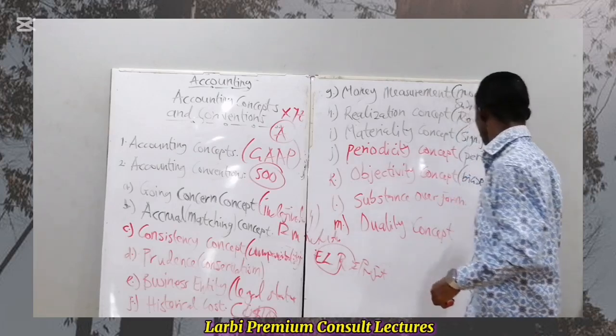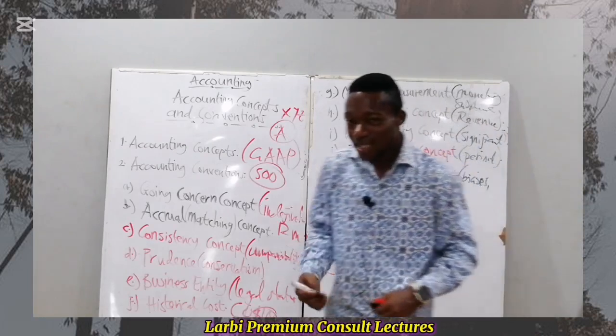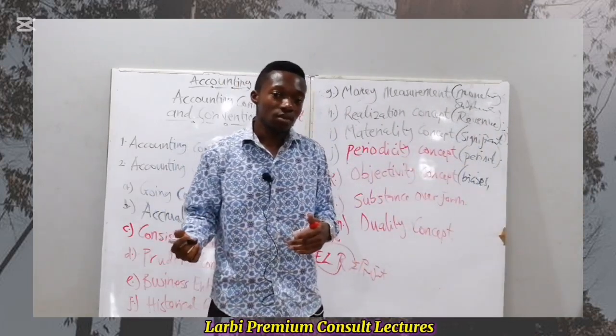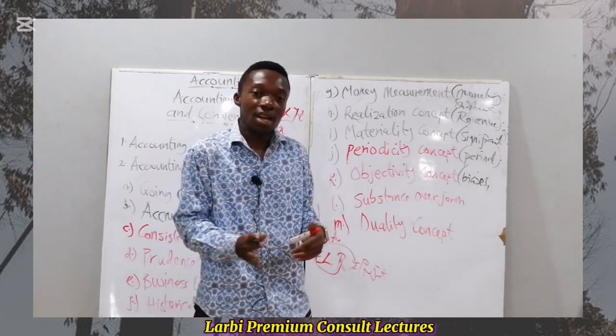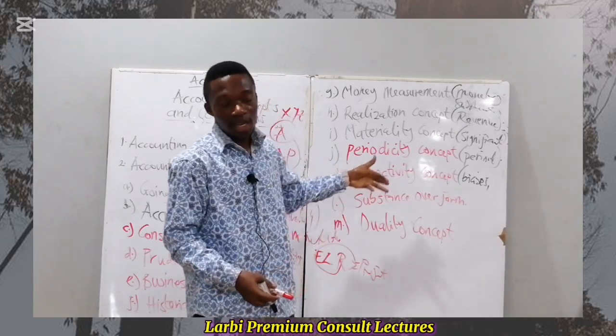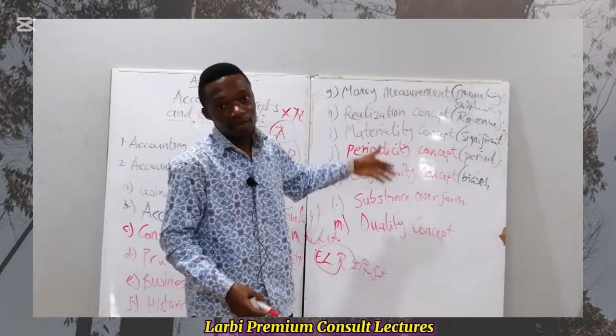I hope that spelling is right. Biases and then subjectiveness. They're supposed to be objective in the preparation. They shouldn't bring in their own personal influences to affect the financial statement, else it will turn the financial statement into not being objective and verifiable.